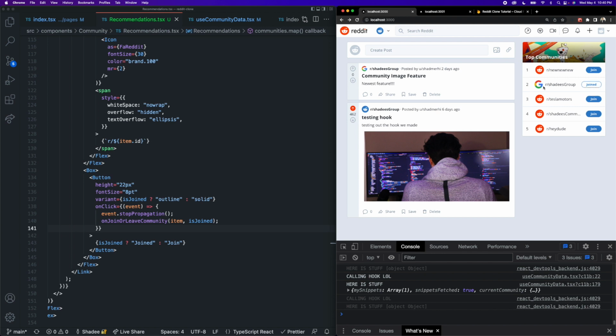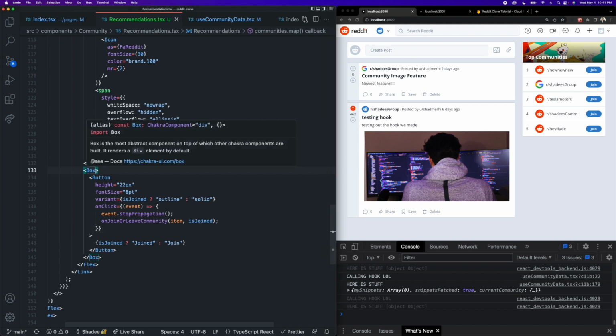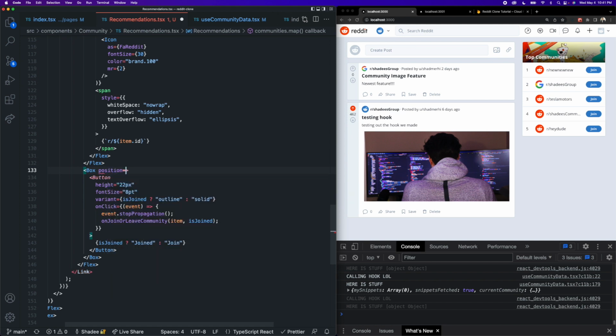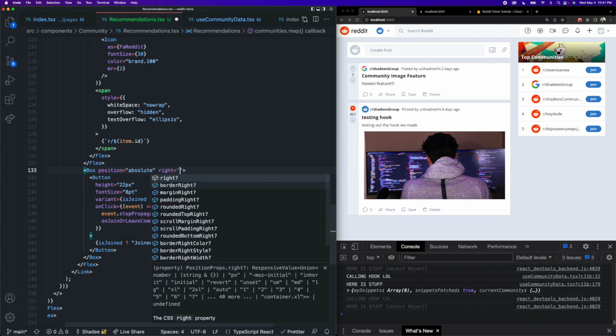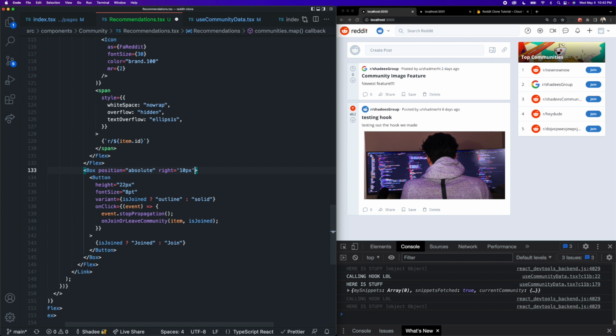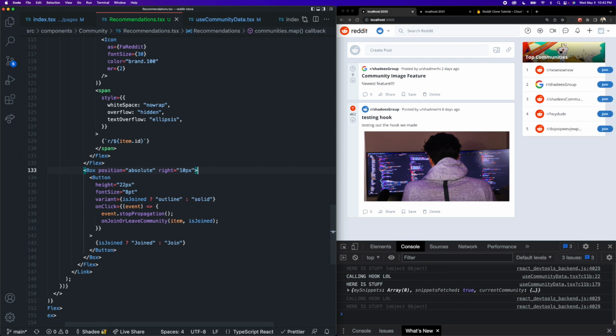Okay, so one very subtle thing you'll notice is that the logo and the text kind of move over very slightly depending on the size of this button because there's only so much room in this container. And so when this button is a little bit larger, the text and the logo move over. And we don't want that to happen because it looks kind of weird and we want it to be in the exact same spot all the time. So the way we can fix this is on our box component here, we can add absolute positioning. So we can say position is equal to absolute, and we can position these buttons to be 10 pixels from the right of the parent container. So if I save this, it's going to look kind of weird.